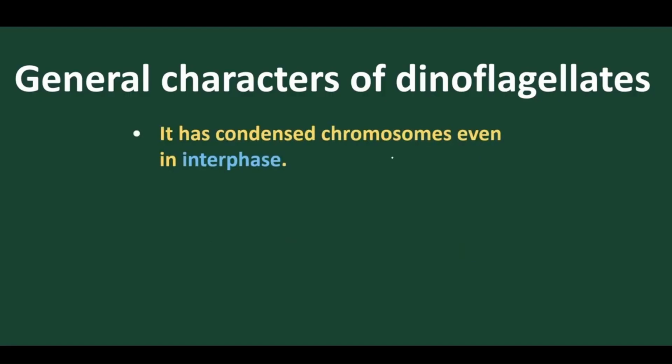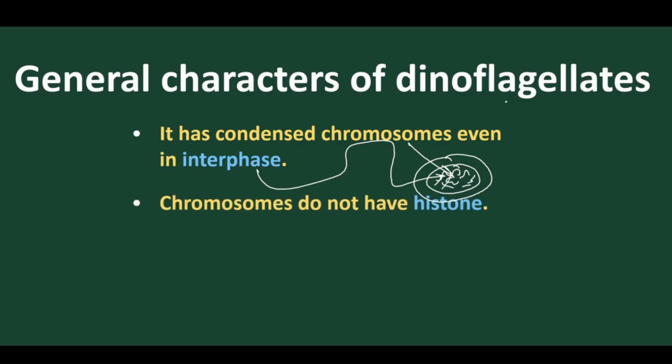It has condensed chromosomes even in the interphase. We know very well that during cell division, in interphase the chromosomes start to release out as thread-like structures. But in the interphase here we find the chromosomes are very condensed. In interphase it should be chromatin-like in nature, but here the chromosomes are highly condensed because dinoflagellates are mesokaryons. We'll discuss what mesokaryons are.